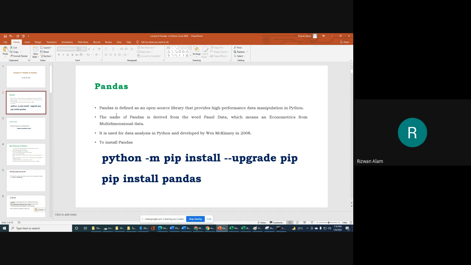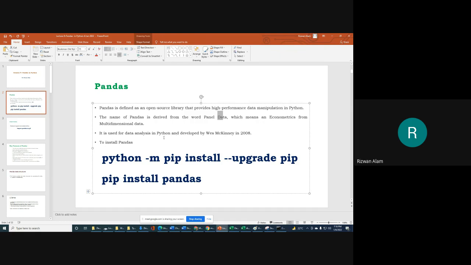So this is an important library, especially if we are going to do a project related to data handling and data manipulation. The name Pandas is derived from the words panel data. Pan is from panel, and da is from data. It is used for data analysis in general.